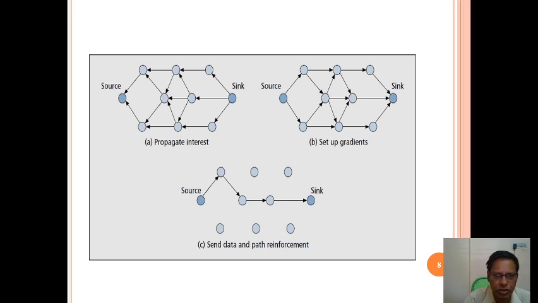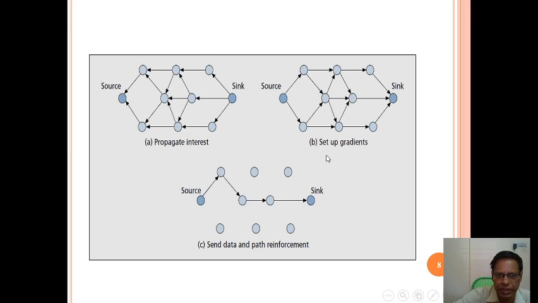You can see here how the packets are sent from source to destination: propagate interest, set up the gradients, send data, and path reinforcement. In the three diagrams A, B, C we can see how the data is transmitting from place to place. In propagate interest, the data is transmitted like this from source to destination through the different nodes.